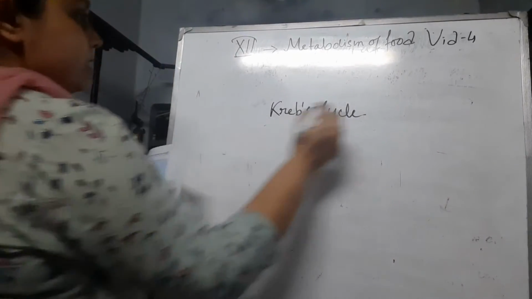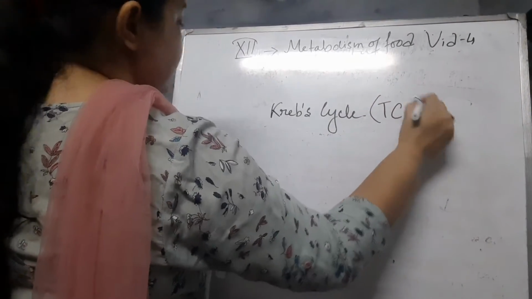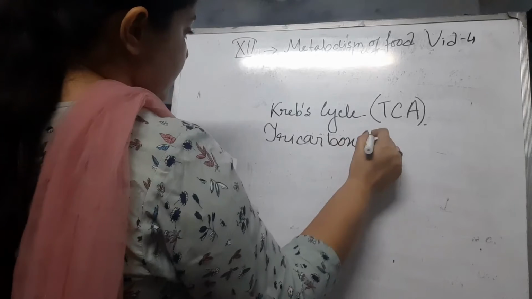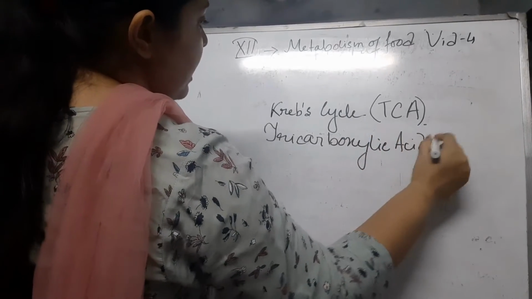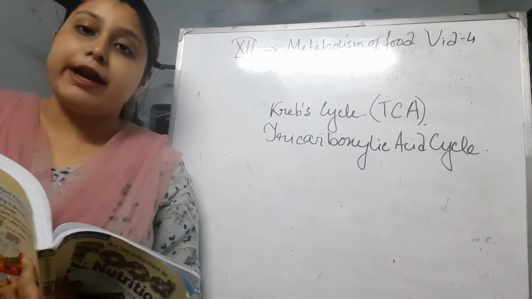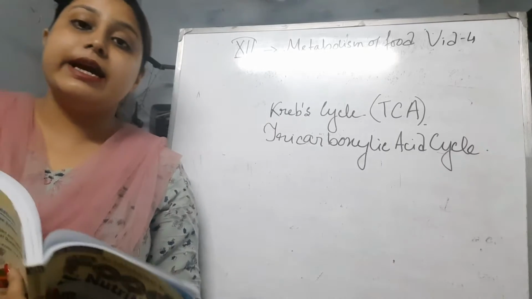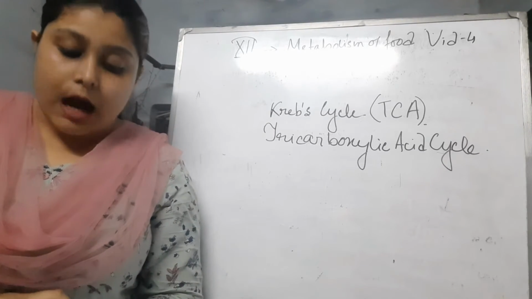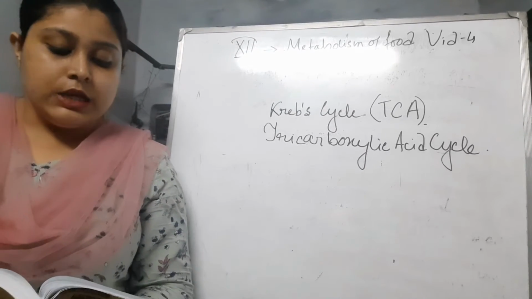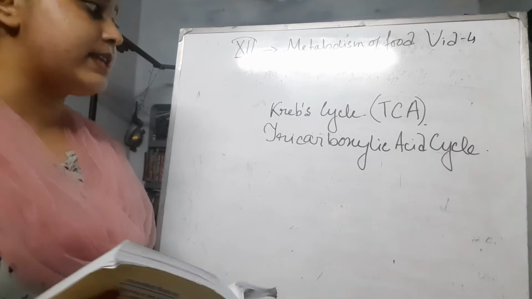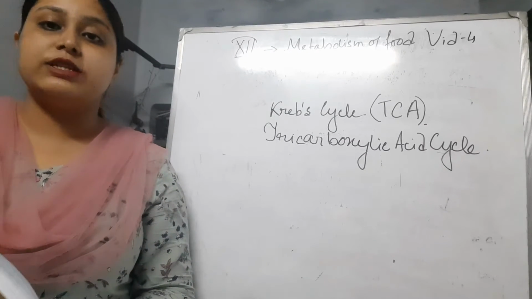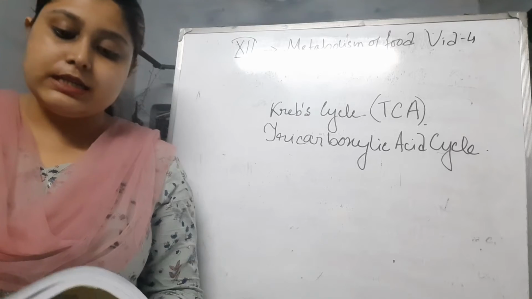It is also called the TCA cycle, that is, the tricarboxylic acid cycle. It is a very important part. If oxygen is present, the pyruvic acid goes for the TCA cycle. It is the common metabolic pathway through which a number of energy fuels are produced. It is called the tricarboxylic acid cycle because tri means three, and three members of the carboxylic acids are used in it.